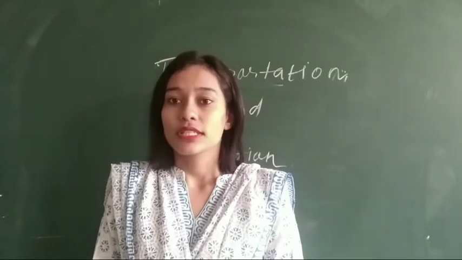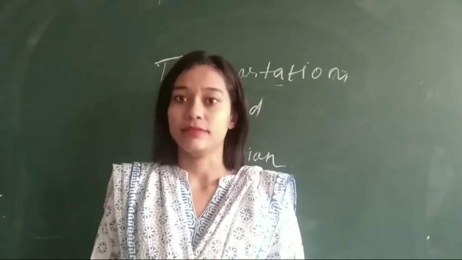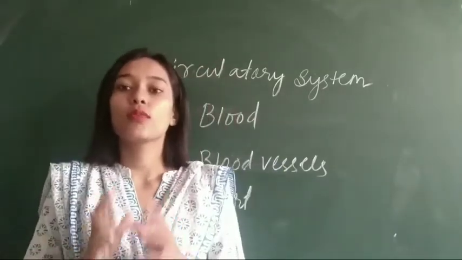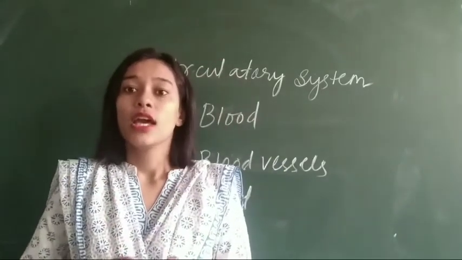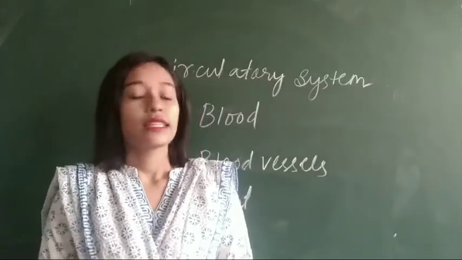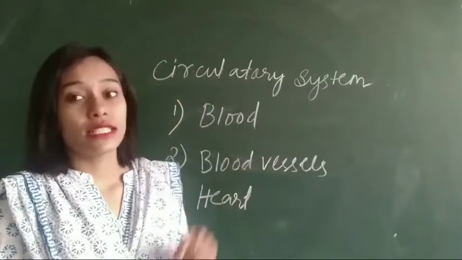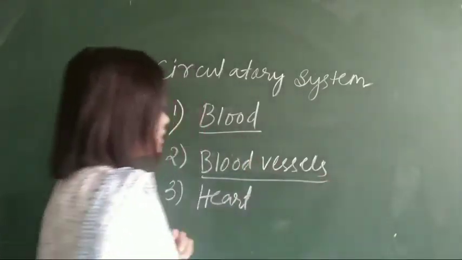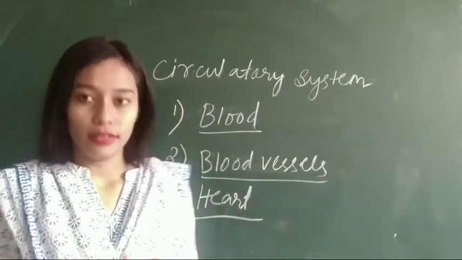So at first we will discuss our circulatory system. What is the circulatory system? You see, our circulatory system is a group of organs which circulate blood throughout the body. And these are some components of the circulatory system. The first one is blood, the second one is blood vessels, and the third one is the heart.